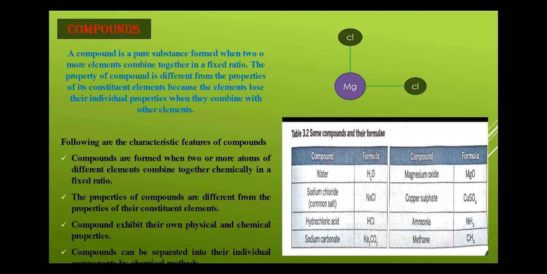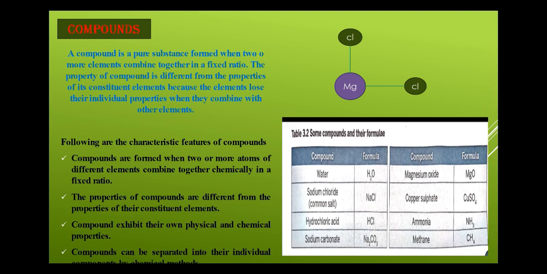Now, what are the characteristic features of a compound? Compounds are formed when two or more atoms of different elements combine together chemically in a fixed ratio. The properties of a compound are different from the properties of their constituent elements, as I told you. Compounds exhibit their own physical and chemical properties which are totally different from their constituent elements, and a compound can be separated into its individual components by chemical methods. So this is all about compounds.